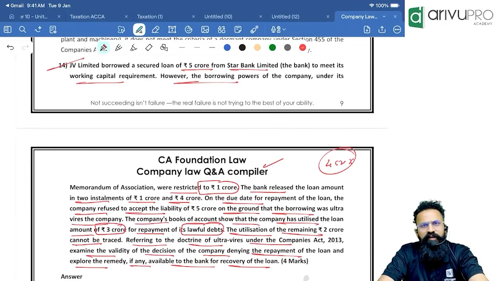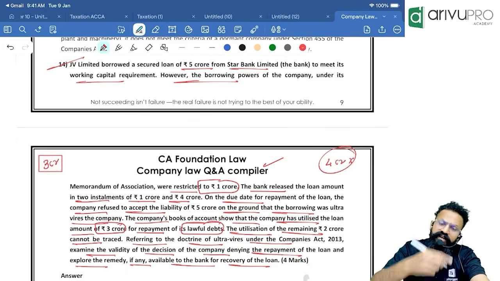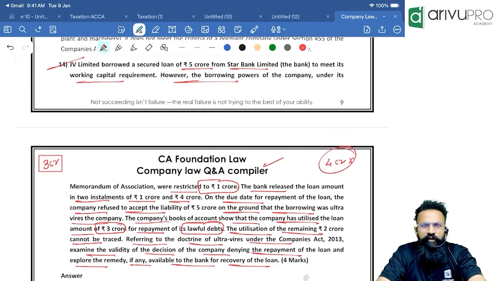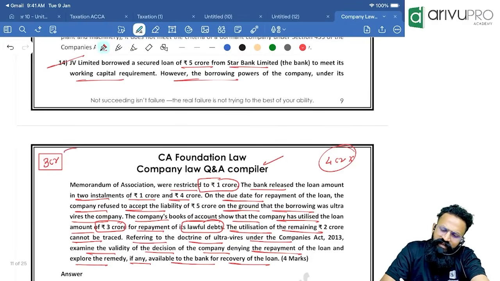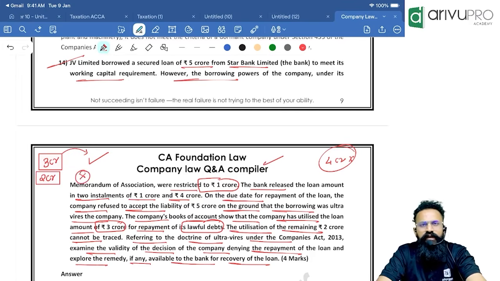But in the given scenario, what are they telling you? The company has clearly utilized the 3 crore rupees to pay their other debts. You have utilized it, no? Then, people, whenever you have utilized it and you have a record for that, for this you are liable. Whereas for the 2 crore rupees, there is no record of how, where, or what the money has been utilized for. For this 2 crore, you cannot hold the company liable.